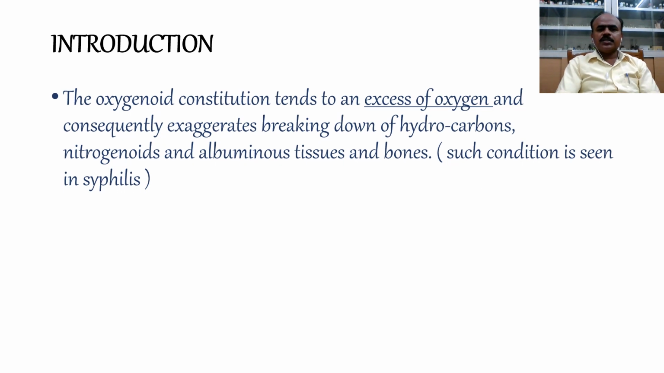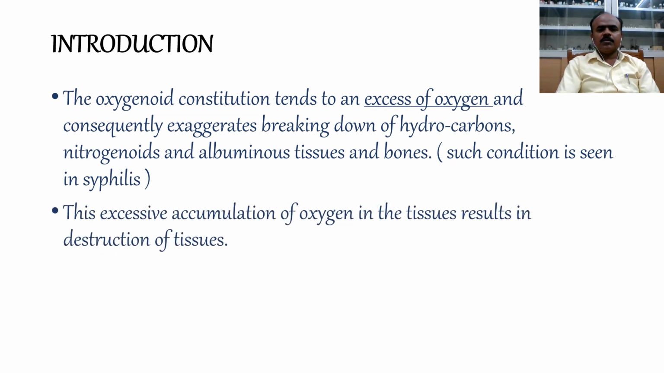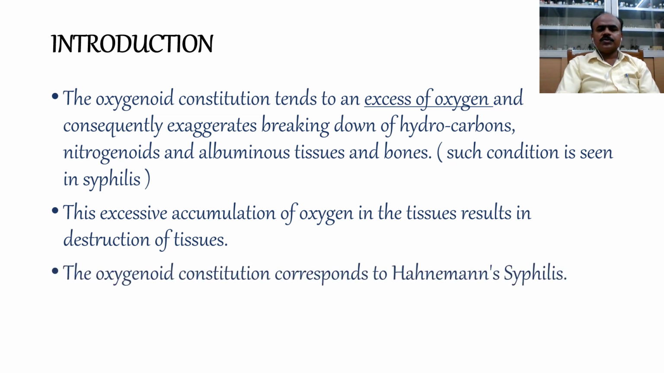In the earlier videos, I have presented to you carbonitrogenoid constitution and its homeopathic remedies, and hydrogenoid constitution and its homeopathic remedies. In this video, let us try to know oxygenoid constitution. So the oxygenoid constitution tends to an excess of oxygen and consequently exaggerates breakdown of hydrocarbons, nitrogenoids, and albuminous tissues and bones. Such condition is seen in syphilis. This excessive accumulation of oxygen in the tissue results in destruction of the tissues. The oxygenoid constitution corresponds to Hahnemann's syphilis, where we usually find destruction.